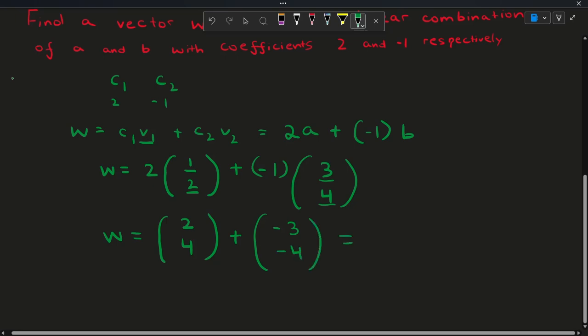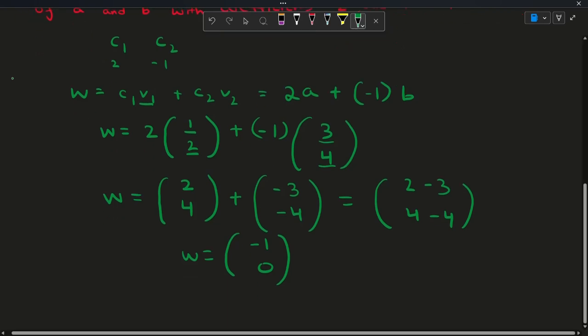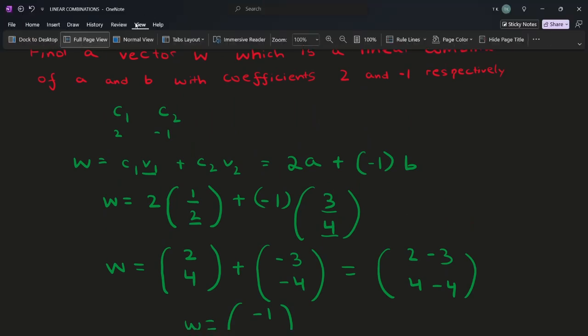Now we just add these two vectors. We get 2 plus -3, which is just 2 minus 3, and the bottom part is 4 minus 4. This gives W as (-1, 0). So the linear combination W is equal to (-1, 0). That's how easy it is. It really is that simple. But the only thing with this topic is there are several different ways they can ask this question. This was one way. Now let's look at another way in which we can do this.